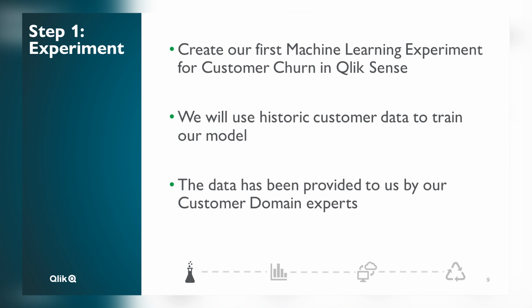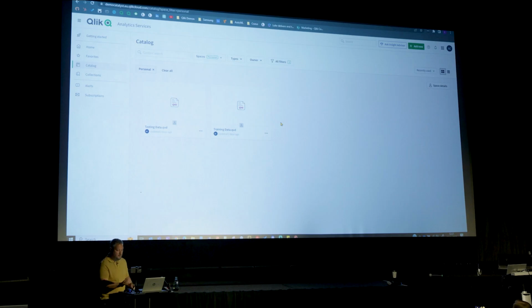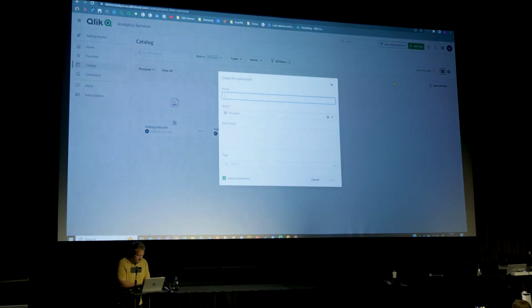So I'm in my Qlik Sense environment. The first thing I need to do is simply add a brand new machine learning experiment. And I'm just going to call this customer churn.